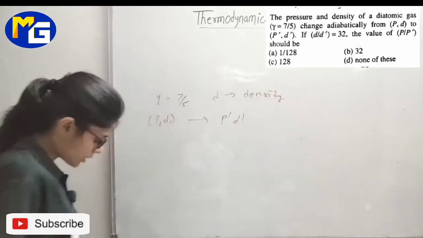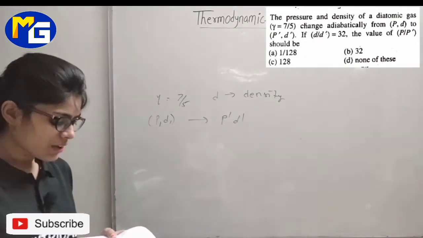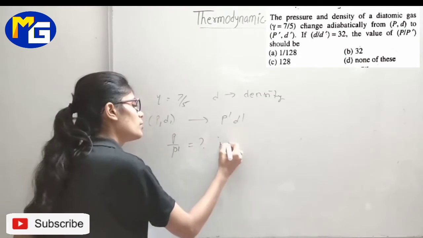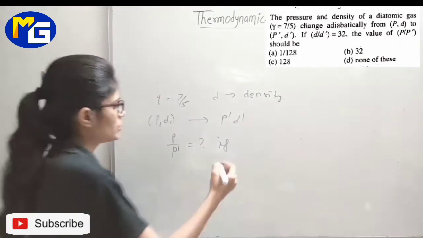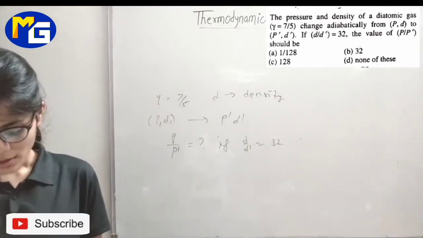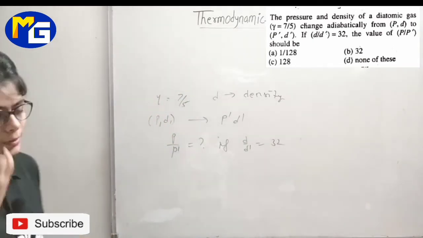Now you need to calculate the value of P by P dash if D by D dash is 32.